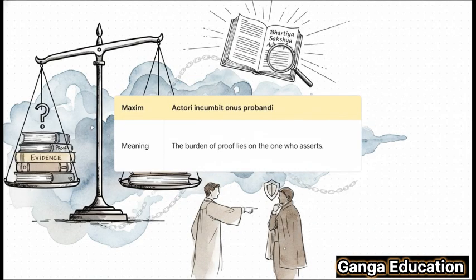This whole idea is also beautifully reflected in a classic legal maxim, actor incumbit onus probandi. What does that mean? It means the burden of proof is on the person who makes the claim. So, if a lawyer is going to make a serious allegation against a witness, the burden is on them to show that they have reasonable grounds for it.